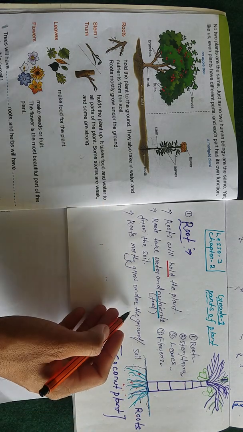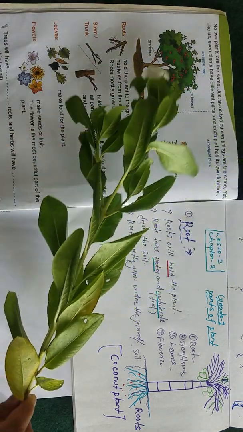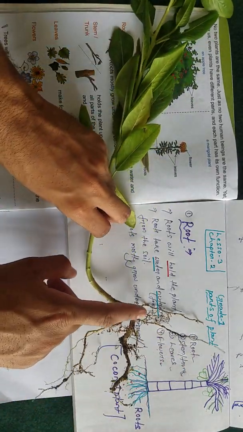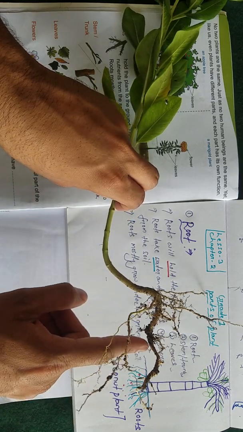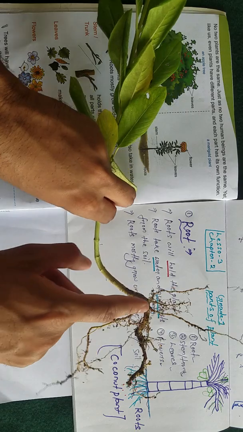Roots grow under the ground. See students, it is a plant. This part is the root part. See, soil is attached, because I plucked it, and these are the roots.